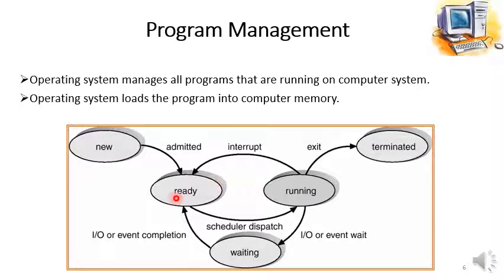When the first program is assigned to the CPU for execution, it will utilize its time slice, and then it will get back to the RAM or to the ready state, and the other program will be assigned for its execution. The second program will then utilize its time and get back to the ready queue. Then the third program will be assigned to the microprocessor.